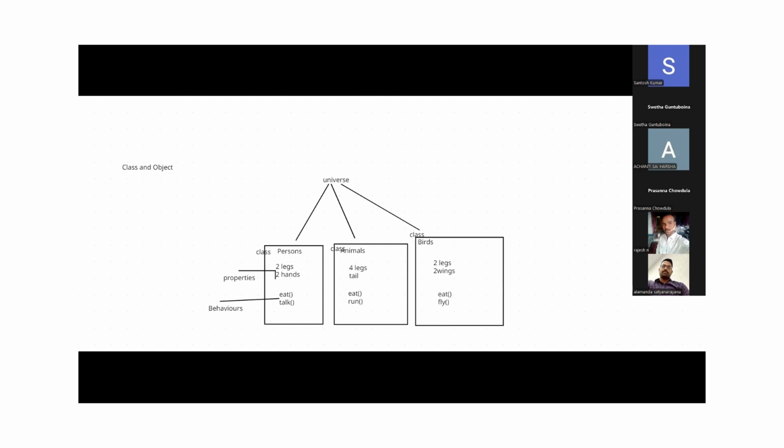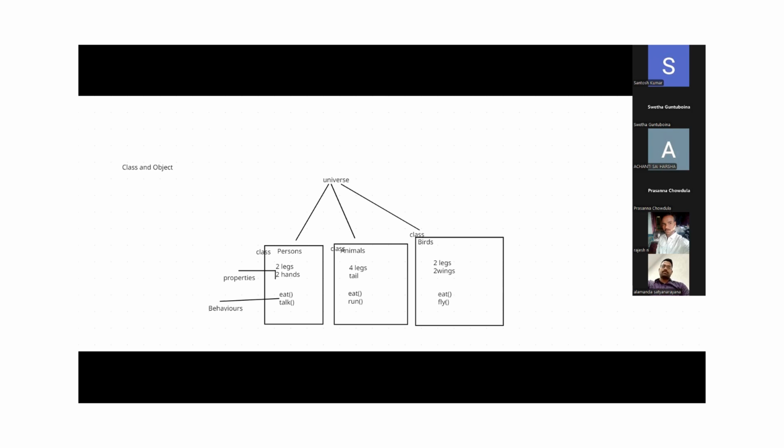So if you see, class contains member variables, member properties, member behaviors. In terms of the Java language, properties are converted into variables and behaviors are converted into methods: member variables and member methods.